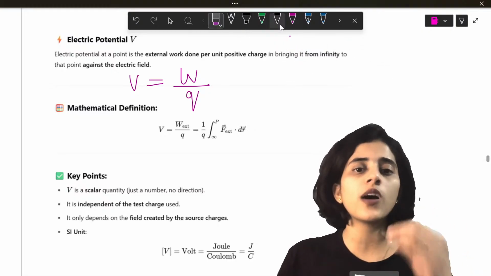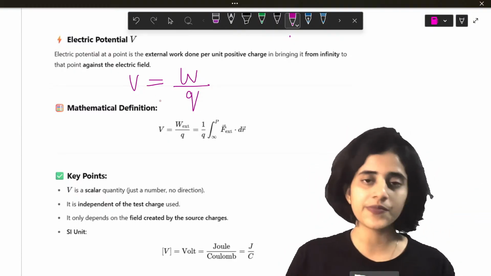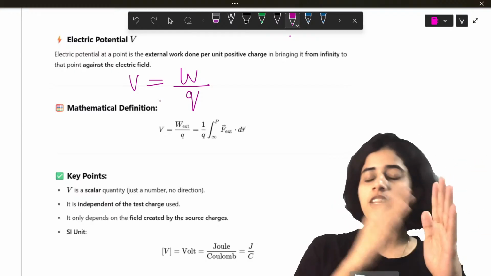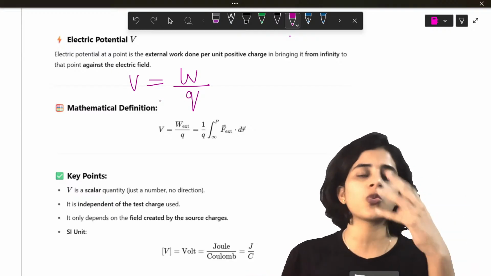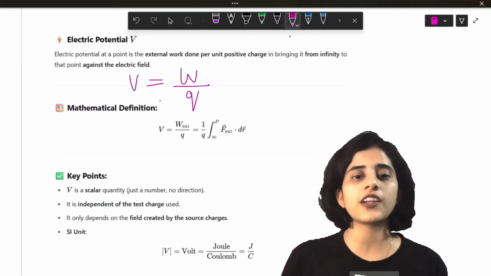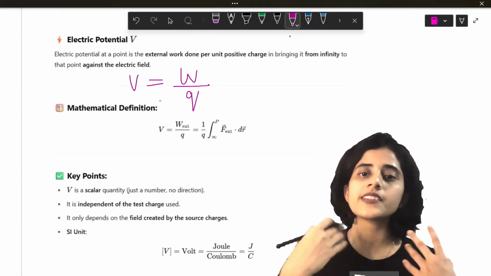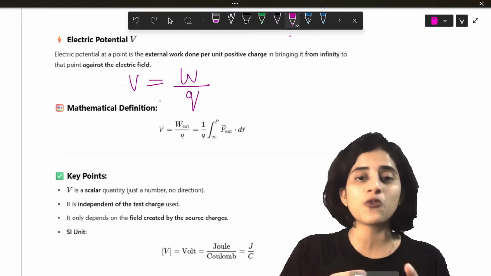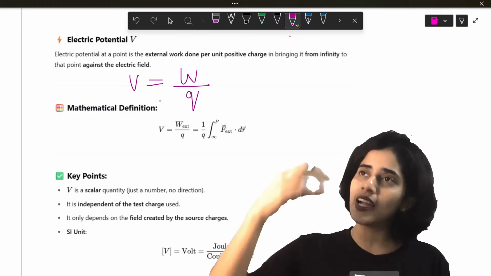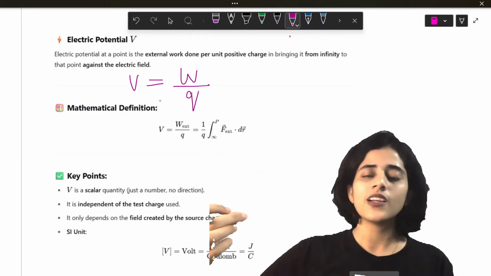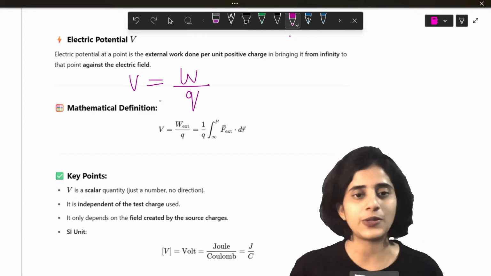Now the amount of work done per unit charge is potential. So the difference between electric potential energy and electric potential is that electric potential energy divided by Q, or work done by Q, is electric potential, which is also called voltage. So what is voltage or electric potential? It is the amount of work that is done by a charge to be brought from infinity to a place inside the field, divided by the amount of charge. Do you understand?